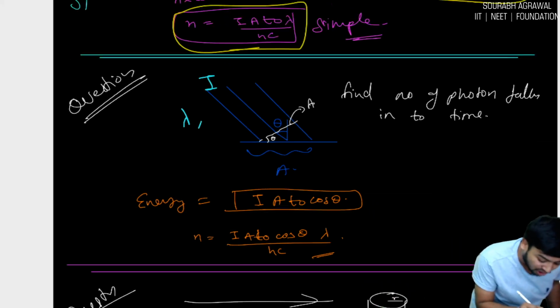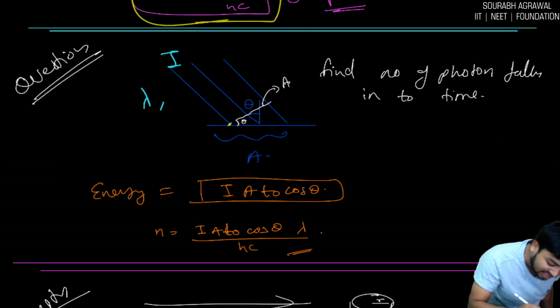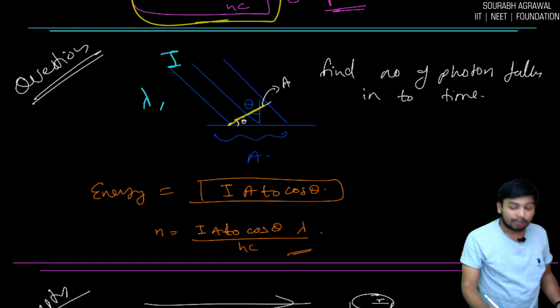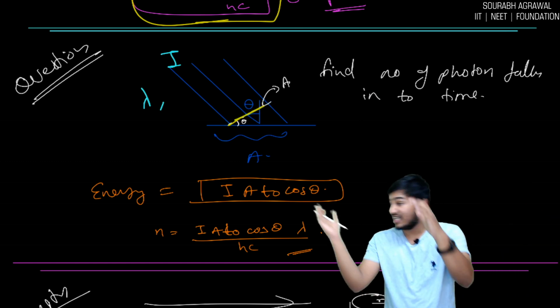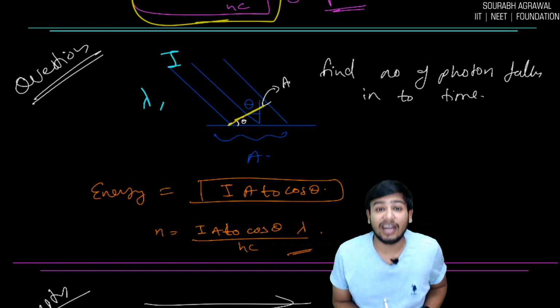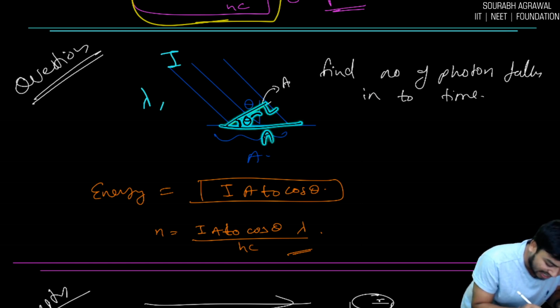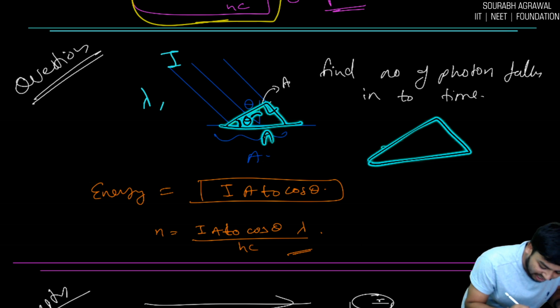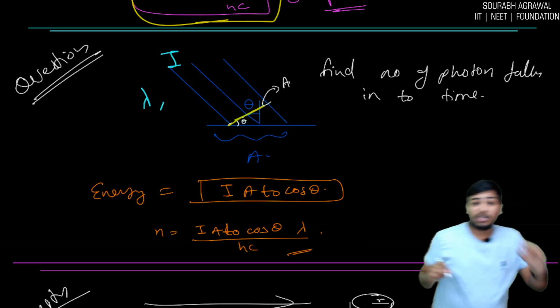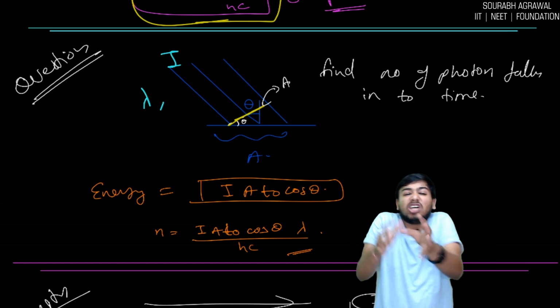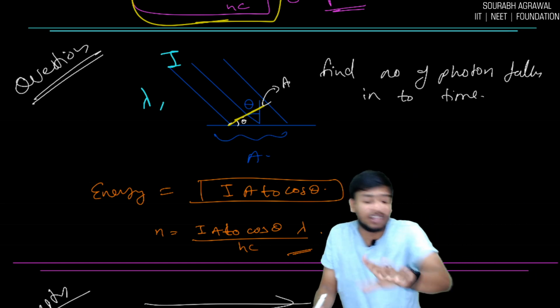Now your area is not A, your area is this one. If this angle is theta, this angle is also theta, and this is a right angle triangle. If this is A, then this one will be A cos theta. So in the previous question, instead of A, just write A cos theta and you will get the answer.